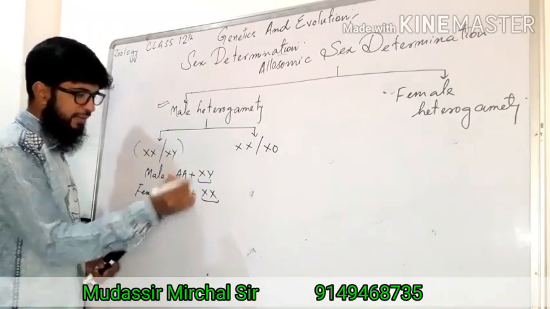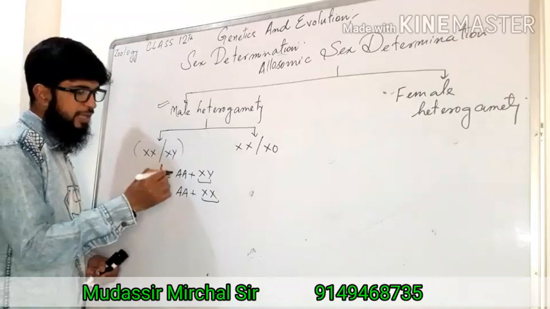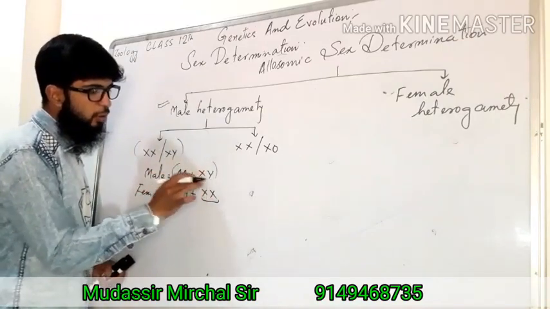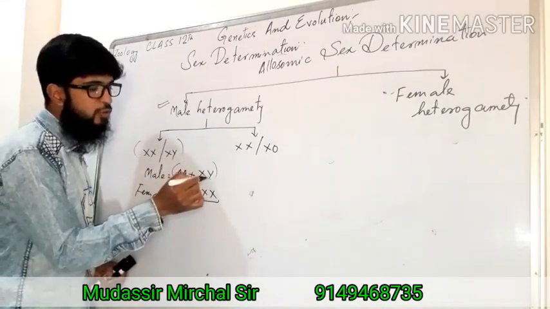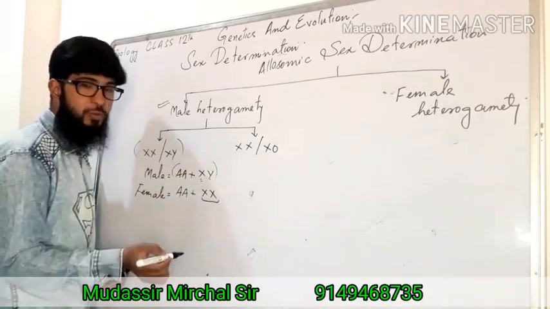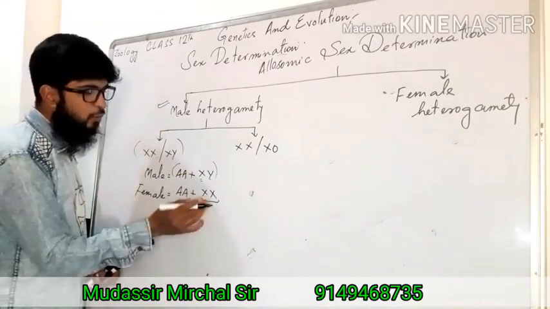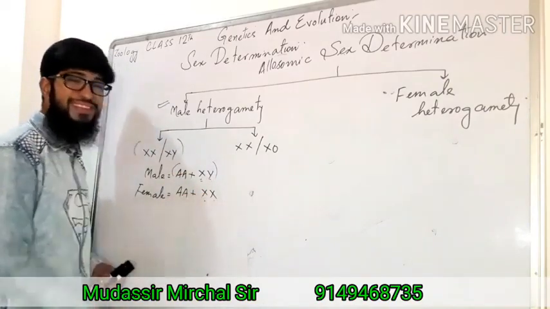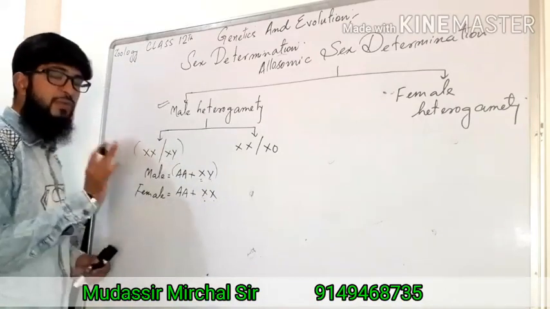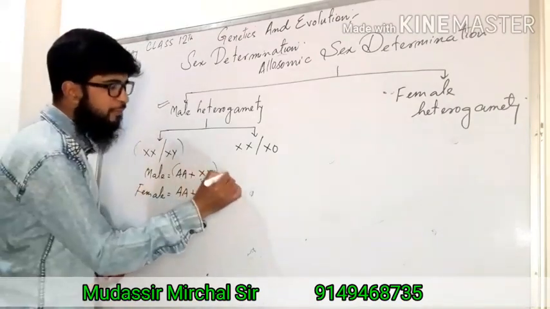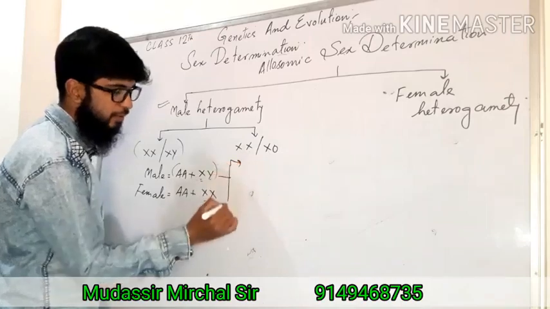Now you may find here, in males there is the particular autosome set plus X and Y. So there are two different types of sex chromosomes, and in females one single type of sex chromosome, X and X, is there. Okay. Now when the gametes will be formed, males will form gametes of two types.